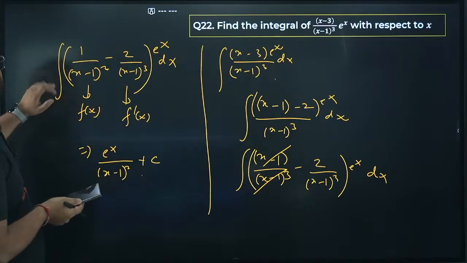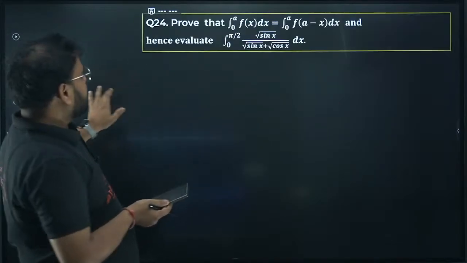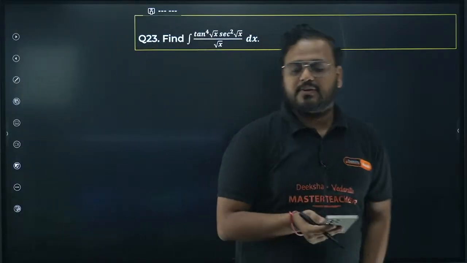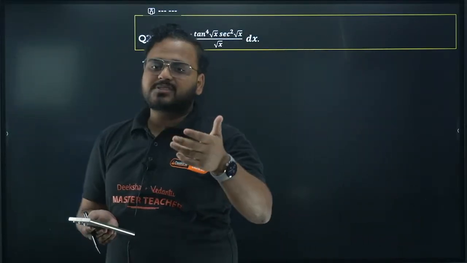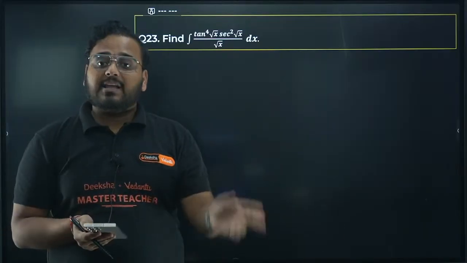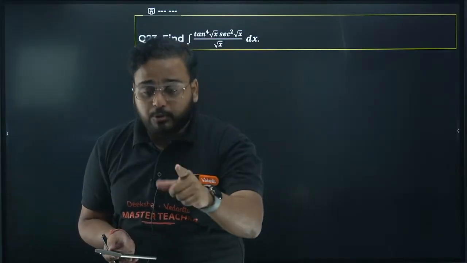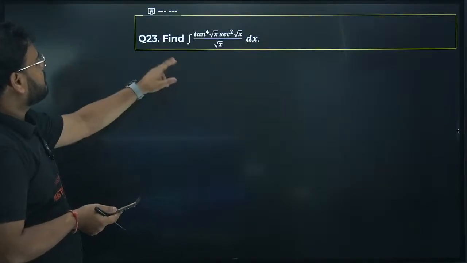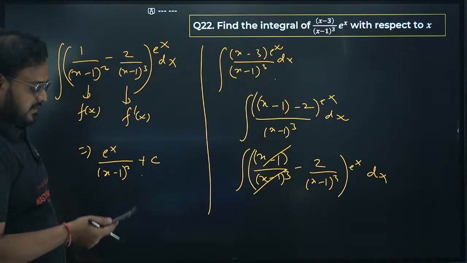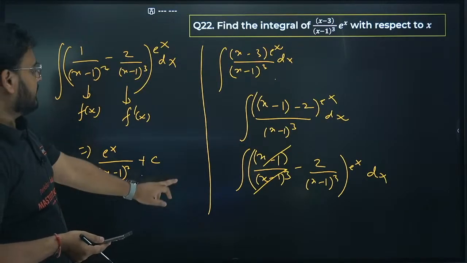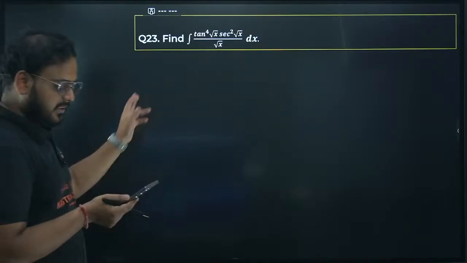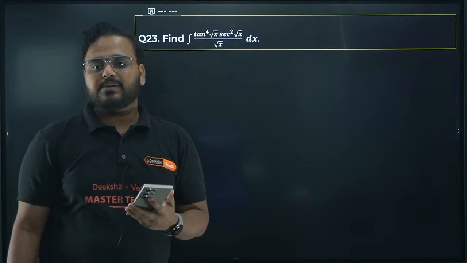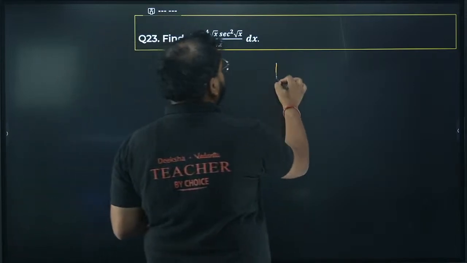Okay, all right, so I think a few more questions we have, and then I'll give you the question list for vectors and 3D as well. Integration I will solve, and the other questions I'll explain some of them, but I'll give you the question list for vectors in 3D, notes you download, and please solve them. Please check how you would solve this problem. This one is clear. Question 22 is clear, guys. Simple question. The 23rd one: tan power 4 root x sec square root x upon root x. How do you solve this question? Very simple.